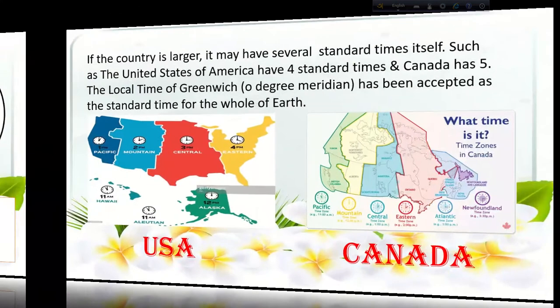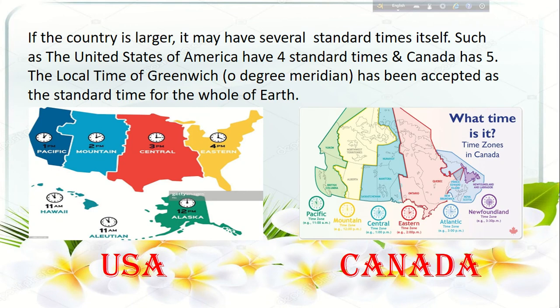But if a country is larger, it may have several standard times itself. For example, the United States of America has 4 standard times according to the division of the zones: Pacific, Mountain, Central and Eastern. This is 1 p.m., 2 p.m., 3 p.m., 4 p.m. Depending on this position, their country's standard timing will vary, and Canada has 5 standard times up to Atlantic. The local time of Greenwich, that is the 0° meridian, has been accepted as the standard time for the whole world. So the prime meridian timing of Greenwich will be the standard time for the whole of the earth.